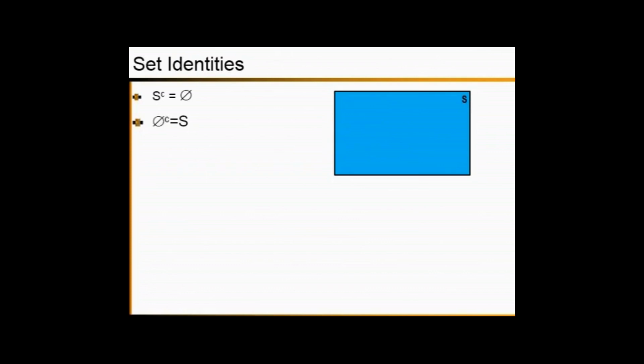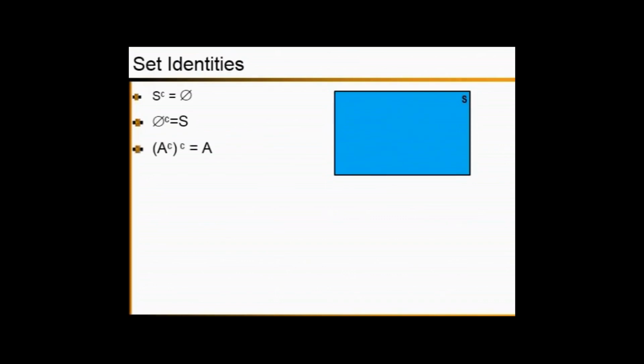The next set identity is: the complement of the null set equals the sample space. Now we know that there are no elements fallen outside the sample space. So the set of the elements fallen outside the sample space is a null set. So what is the complement of the set with the elements fallen outside the sample space? That is the set of elements fallen inside the sample space. That is the sample space.